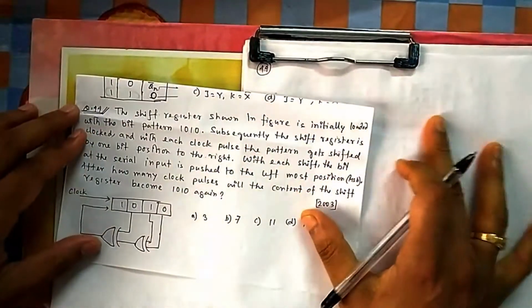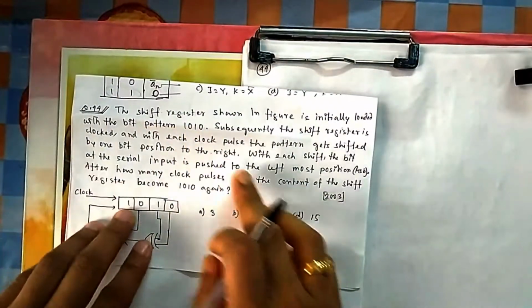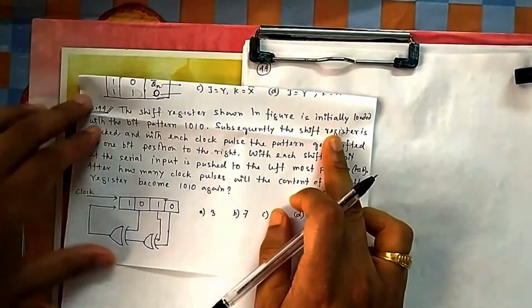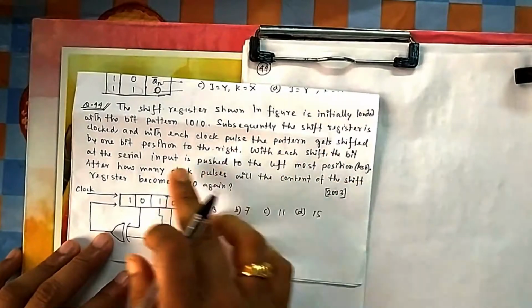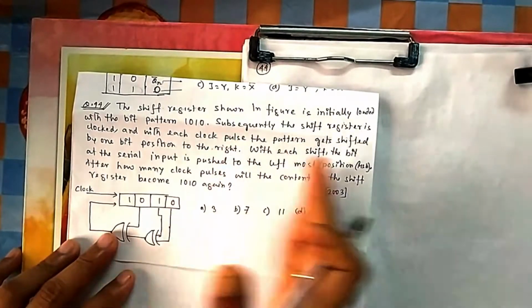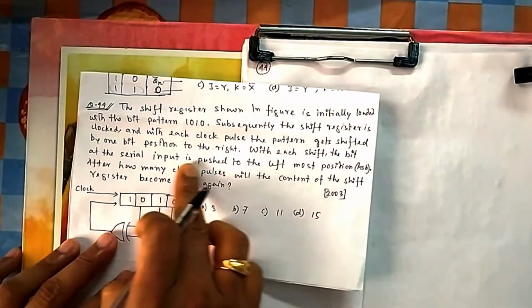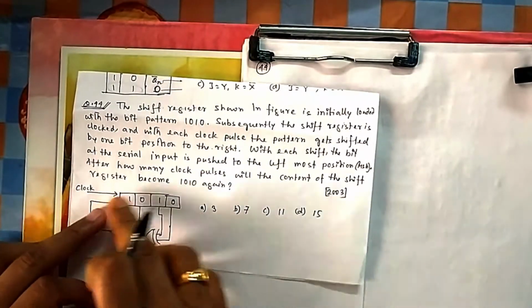A shift register is shown in figure, initially loaded with a bit pattern 1010. Subsequently, the shift register is clocked and with each clock pulse the pattern gets shifted one bit to the right. It is shifting to the right.